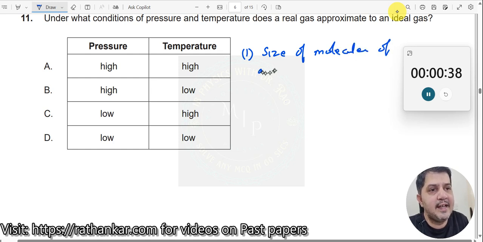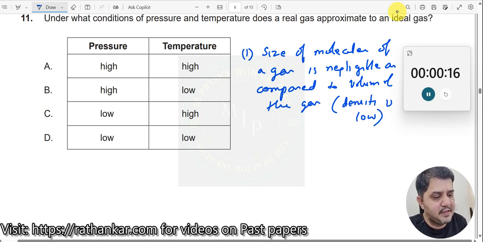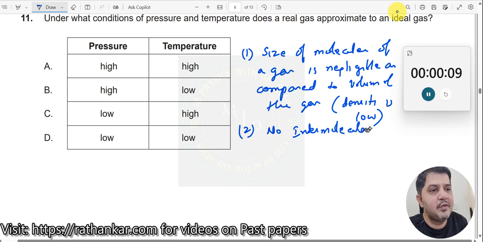of a gas is negligible as compared to the volume of the gas, which means that the density of these molecules is lower. Density is lower, right? This is one of the postulates. And secondly, it also says that no intermolecular forces act on the molecules of the gas. These are two postulates. So here also, when does it happen?